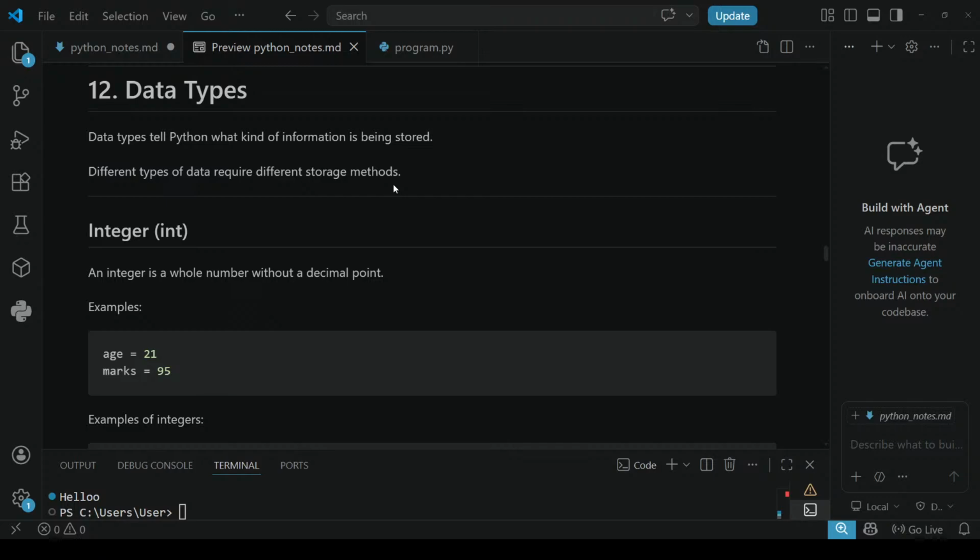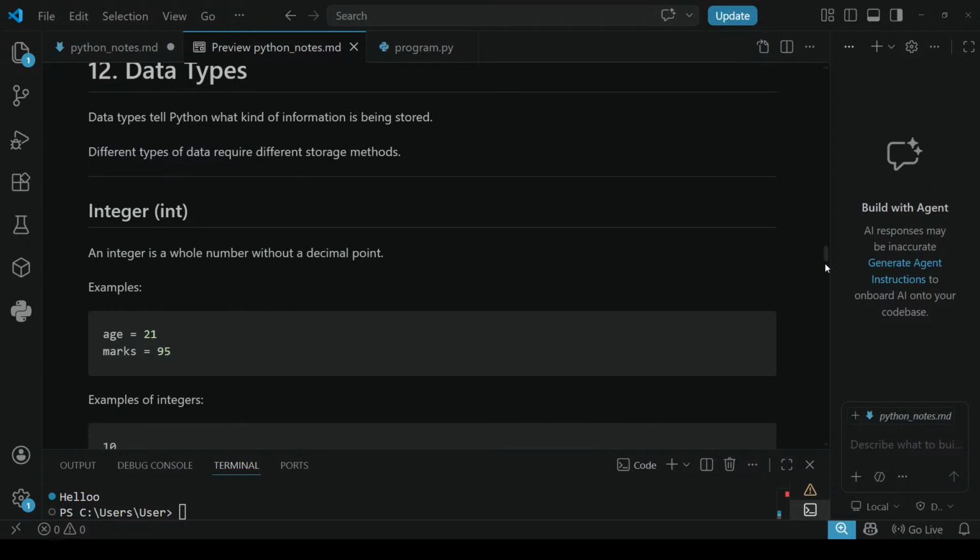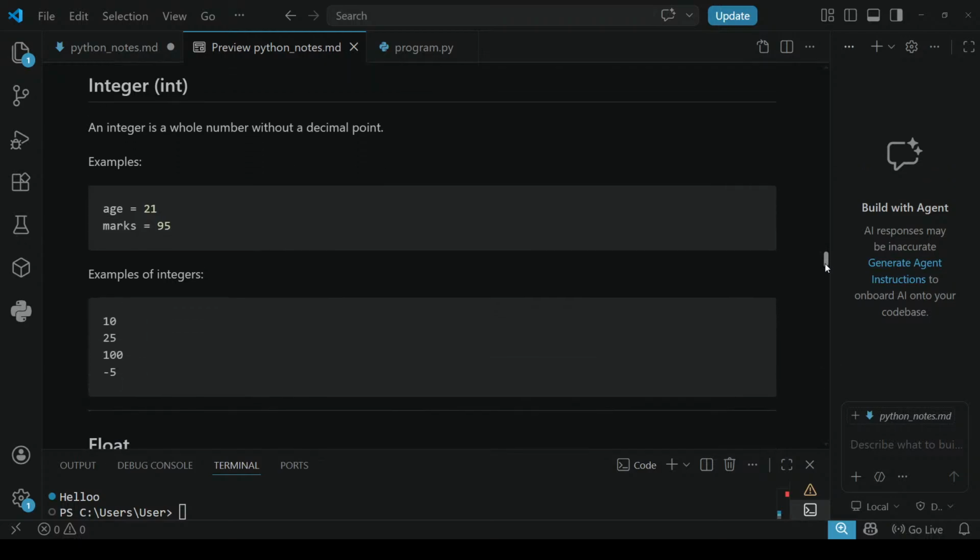Let us take an example. First data type is integer. An integer is a whole number without a decimal point. Like 1, 2, 3, 4, like that. Many whole numbers. Integer is a whole number without any decimal points. Like 0.5, like that, it won't have any.